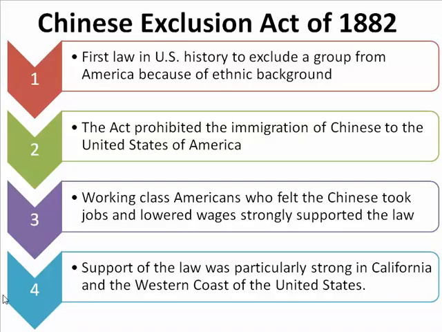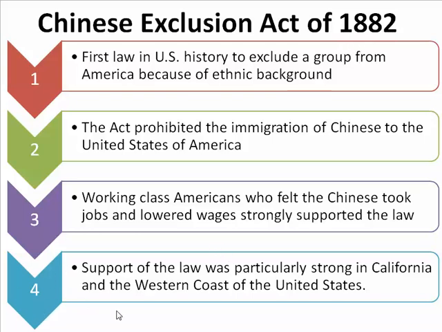So we can learn 4 things about the Chinese Exclusion Act of 1882. First, it was the first law in the United States to exclude a group of people from America just because of their ethnic background, Chinese. And second, the act prohibited the immigration of Chinese to the United States of America. Third, working class Americans felt that Chinese took jobs and lowered wages, and they strongly supported this Chinese Exclusion Act of 1882.